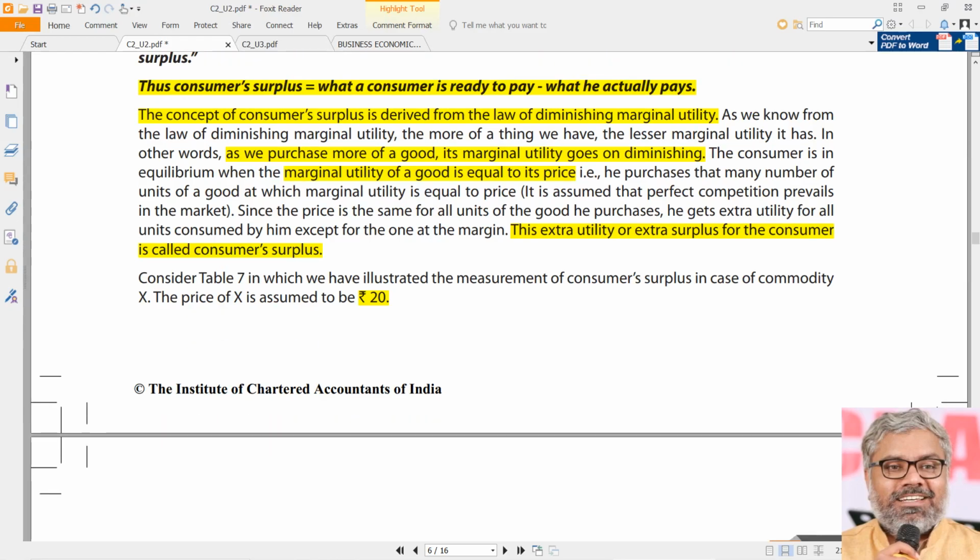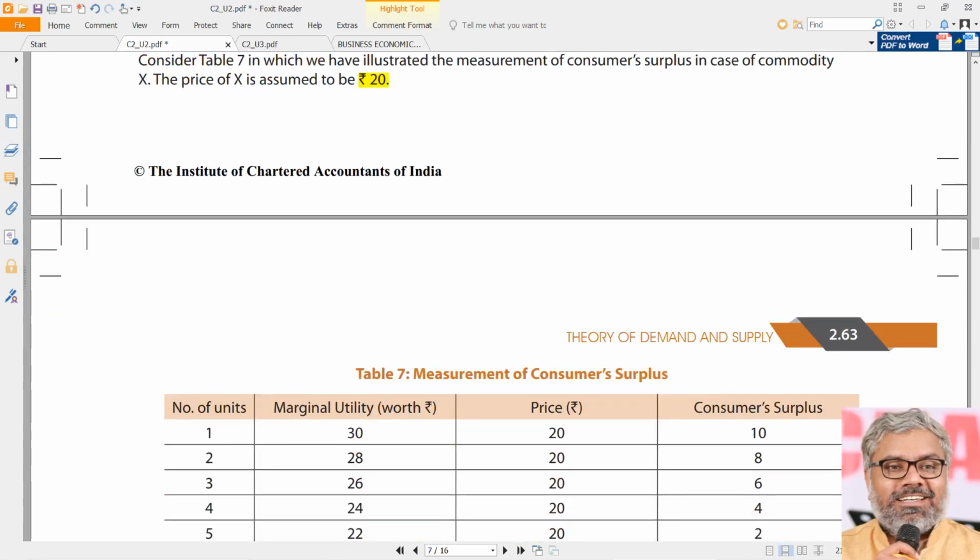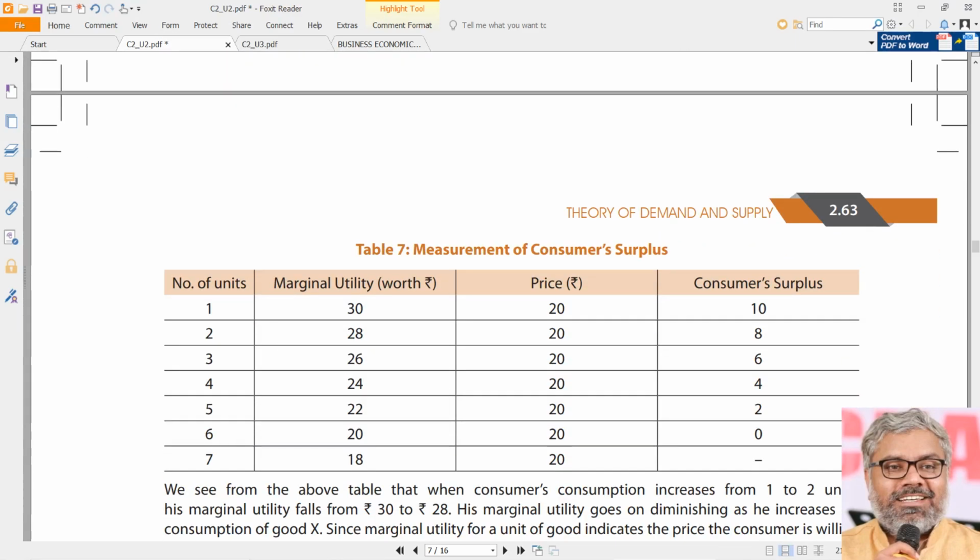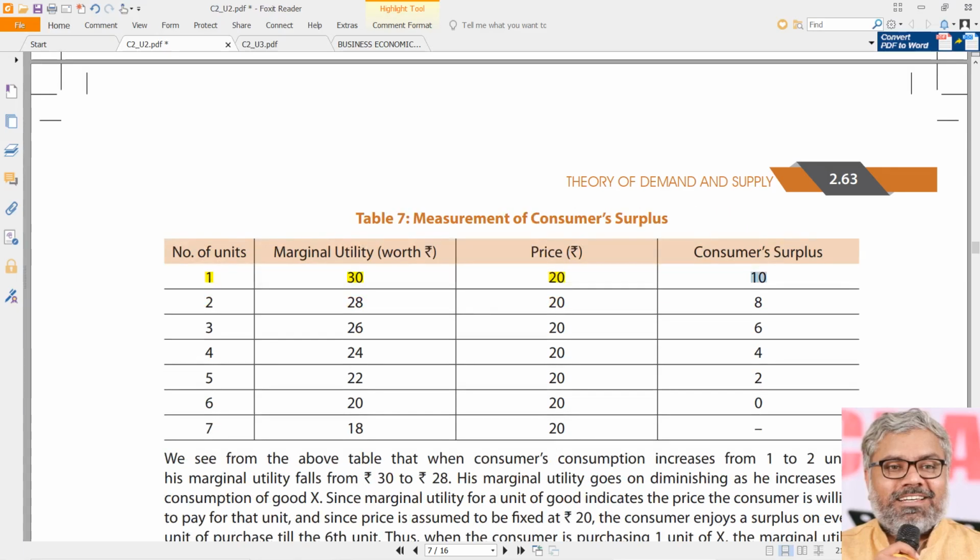So if the consumer thinks that from consuming 1 unit of a particular commodity he can get a marginal utility worth 30 — that is why money is the measuring rod of utility — 30 rupees worth of utility he is going to get from consuming 1 unit. But the market price is only 20. In other words, there is a consumer surplus of 10 in that particular case.